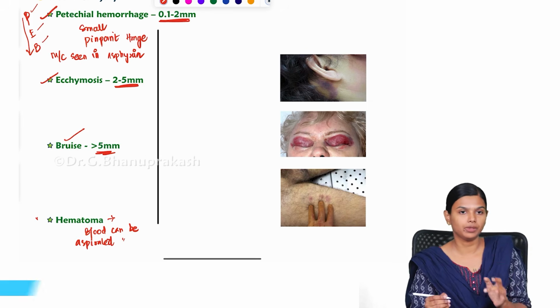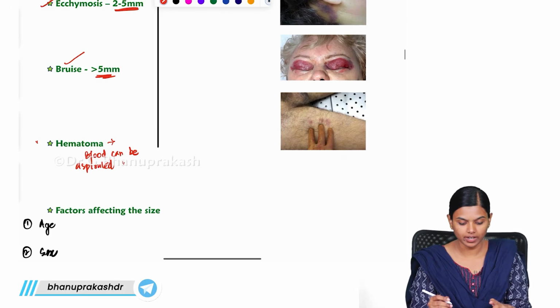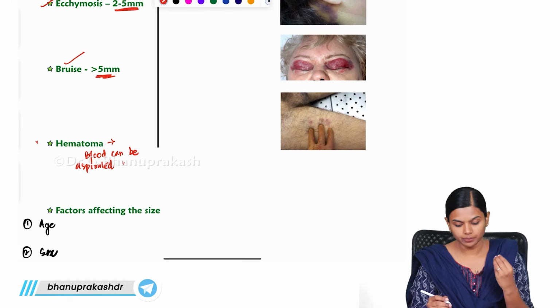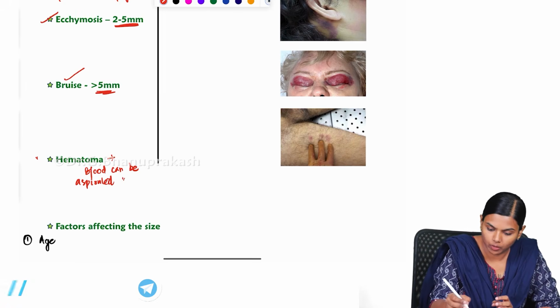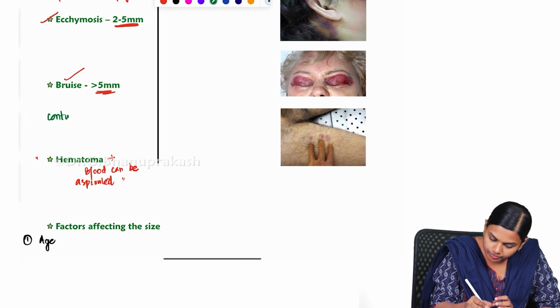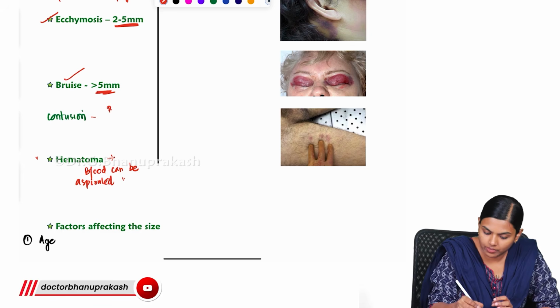So petechiae, ecchymosis and bruises. And hematoma, when the blood can be aspirated. And there is one more term known as contusion. Contusion is when the bruise happens in internal organs like your brain, your heart.